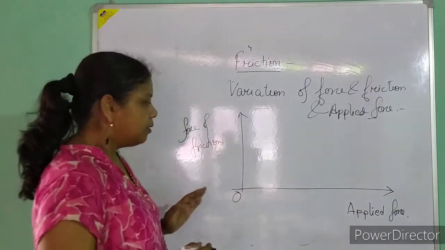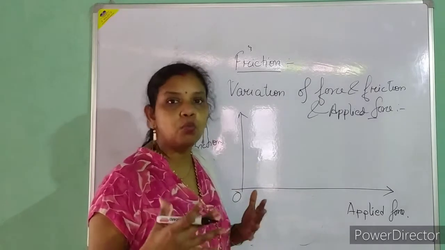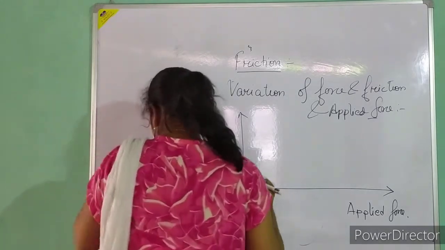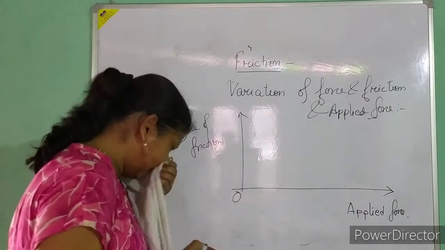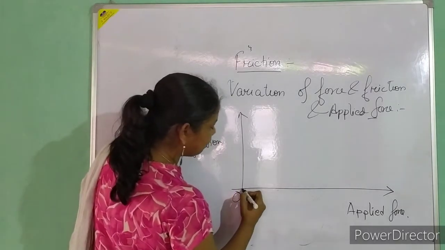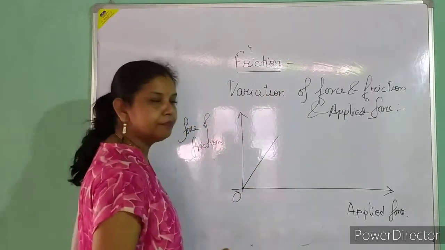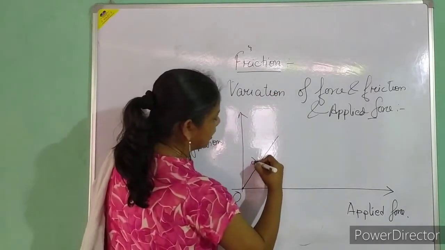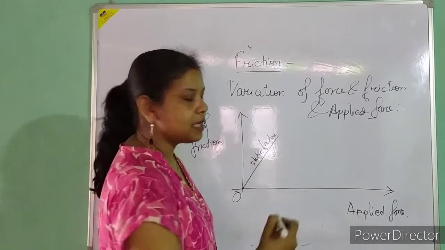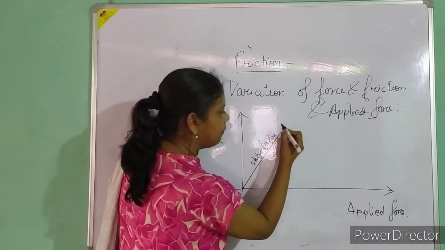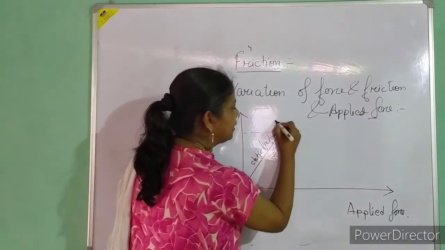Yes. So if the object has static friction, means the object is not moving, I am applying the force, and as a result, the force of friction is also increasing. So it is a linear graph. Means this part is what? Static friction. Means I reached a certain point at which what will happen? The body will start or begin to move. So this is my limiting friction.